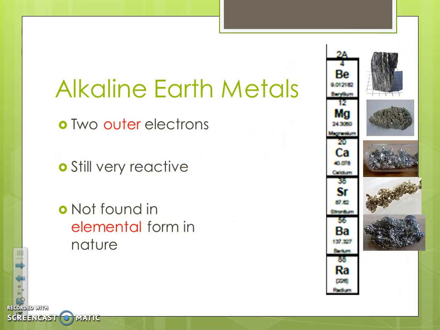All right, right next to them on the chart is your alkaline. So similar, but you got to add the "ne," and then earth metals. This is group 2, directly next to our alkali metals. They have 2 outer electrons. They're still really reactive, and you won't find magnesium just floating around by itself. It's going to have to form a bond with another element.